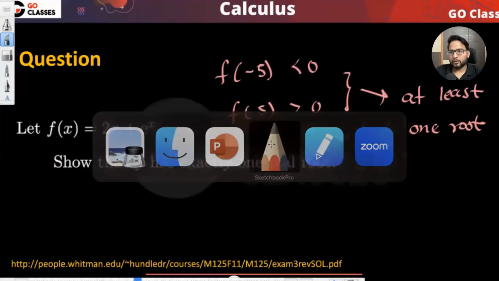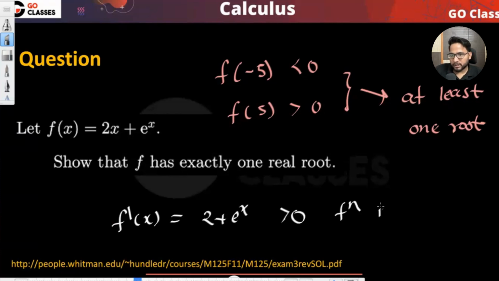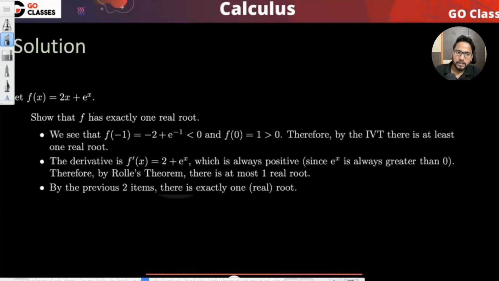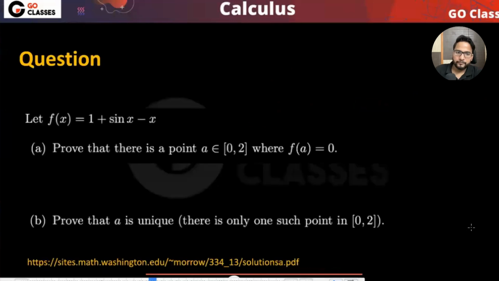So do you recall how to check? Yeah, using the f dash x. So at least one root is there, but using the f dash x, you can check whether it is exactly one root or not. So f dash x will be 2 plus e power x. Since it is always greater than 0, the function is always increasing. Since the function is always increasing, you cannot come back, you cannot decrease. So exactly one root. Okay, it is at least one root, and that's how we solve it. So for exactly one root, we take the help of f dash x. I hope that is clear.